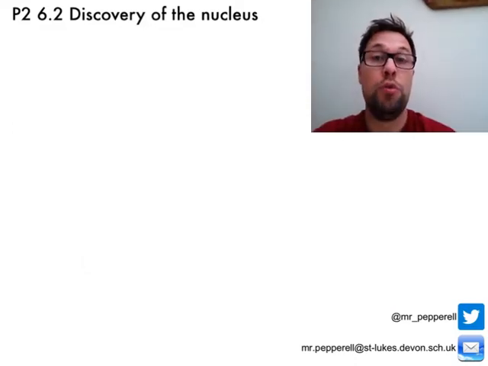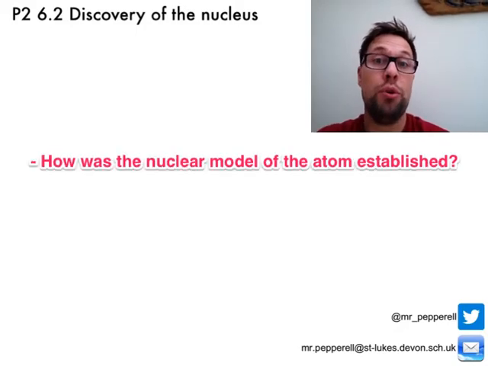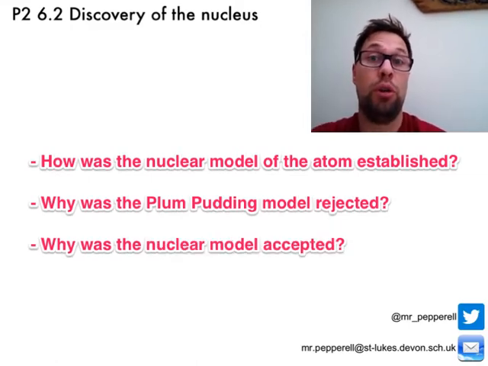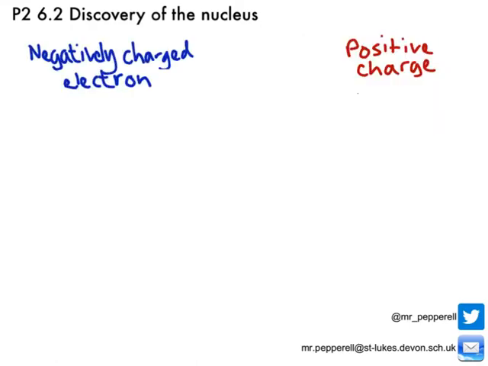In this episode, we're going to look at the discovery of the atomic nucleus. By the end of this video, you should be able to tell me how the nuclear model of the atom was established, why the Plum pudding model was rejected, and why the nuclear model was accepted. So this story is a fantastic example of how new data can completely change science, and I think it demonstrates that scientists are always willing to throw away their old ideas in the light of new evidence.